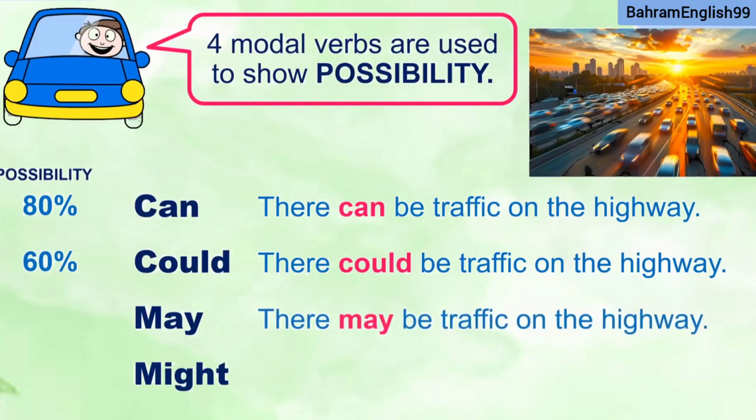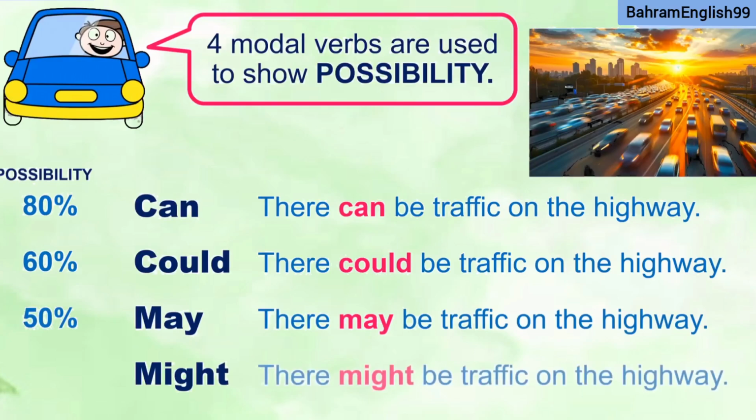May. There may be traffic on the highway. You're only at 50% now. And finally, the last one, there might be traffic on the highway. You're down to 30% possibility, so much lower than the other ones. You should try to remember 80%, 60%, 50%, 30% because it really shows that you can master modal verbs.